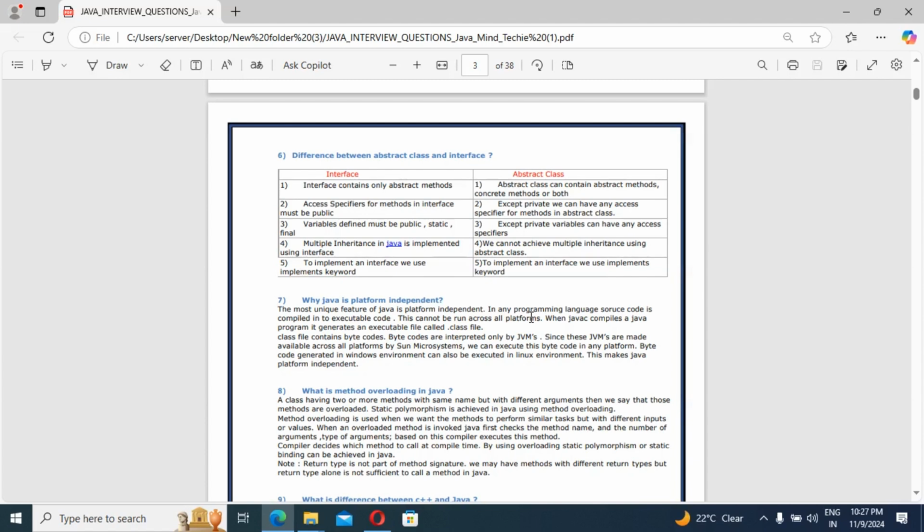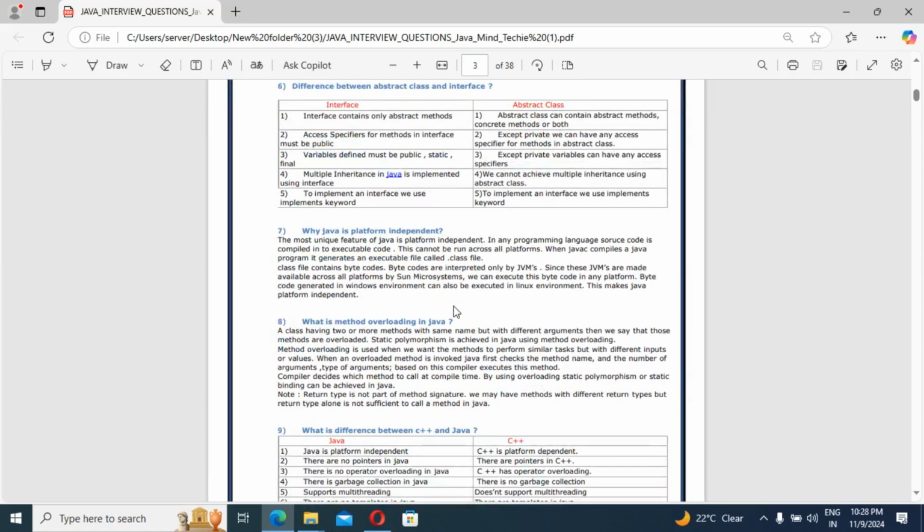That is again a main difference between interface and abstract class. Correct, guys? So the fifth point, in abstract class, please correct it: to extend an abstract class, we need not use the implements keyword. Mistakenly I have written implements here.